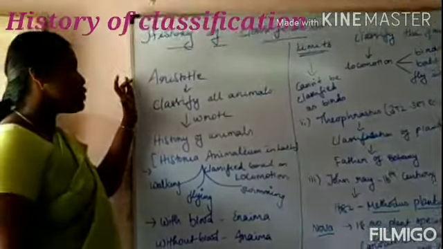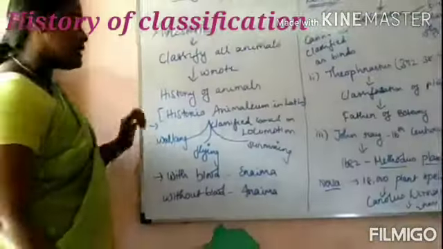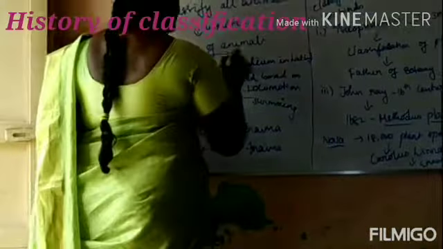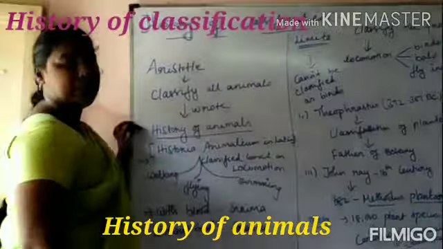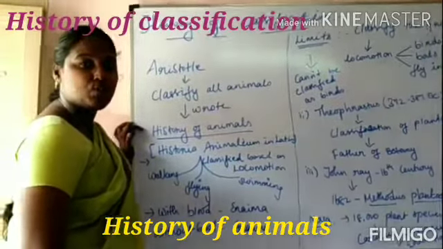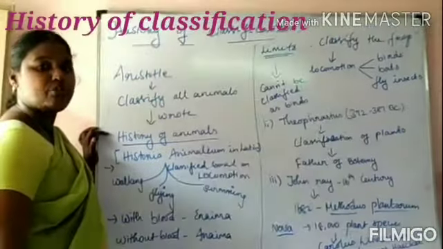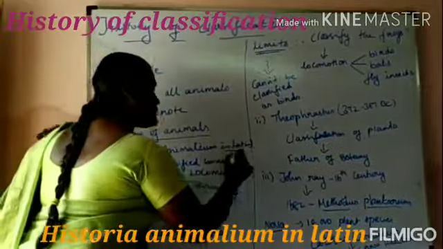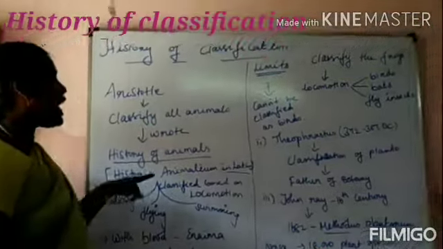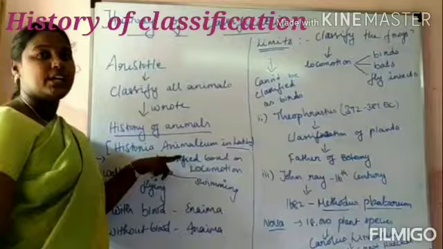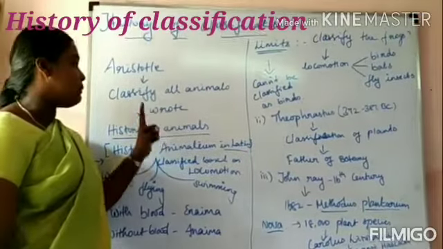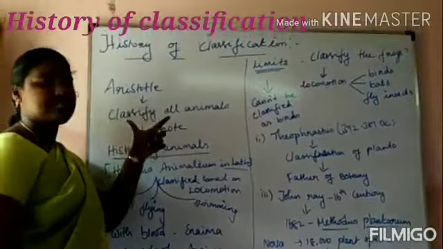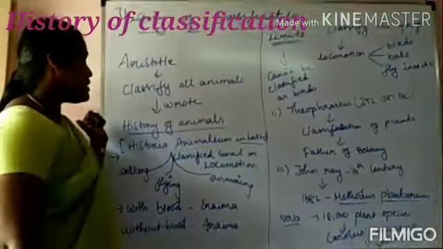Okay. So Aristotle wrote one book. What is the name of the book? That is History of Animals. In Latin the name of the book is Historia Animalium. In this book, all the animals' characteristics are classified and written by Aristotle.